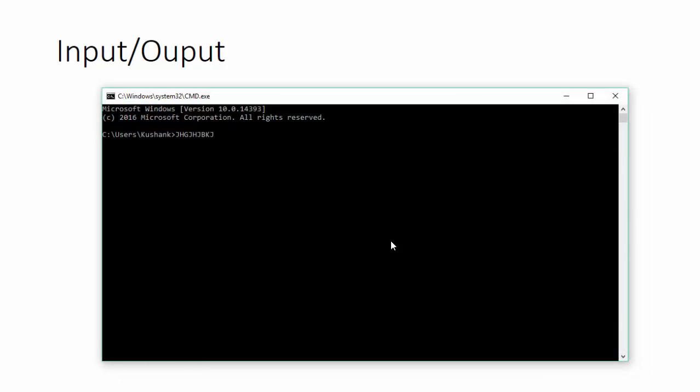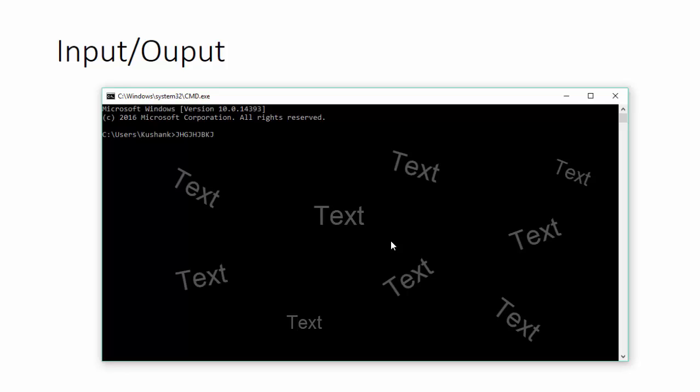And what about the output? It is a black screen, so you should not expect anything other than text. No audio, no video, nothing. Except for a small exception that you can play an alert sound on some computers. Other than that, there is nothing other than text. So, in C, we are going to deal with a lot of text.